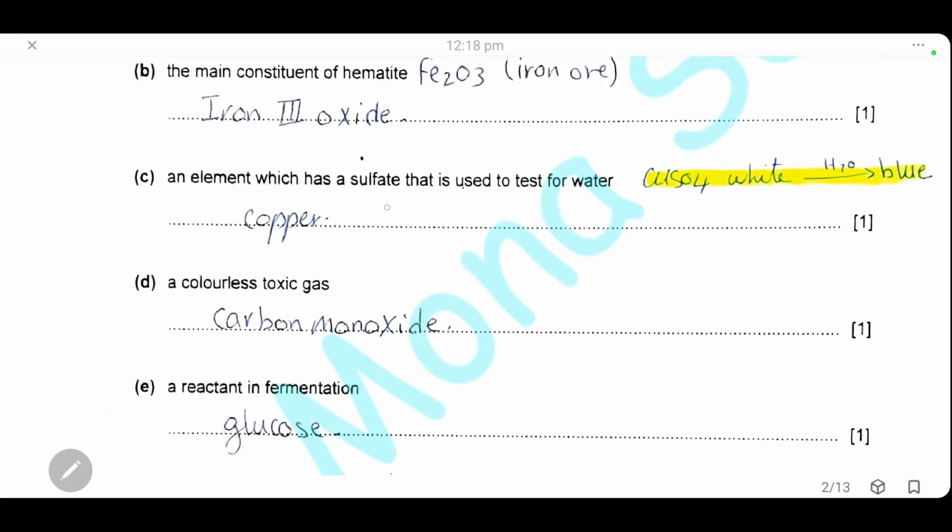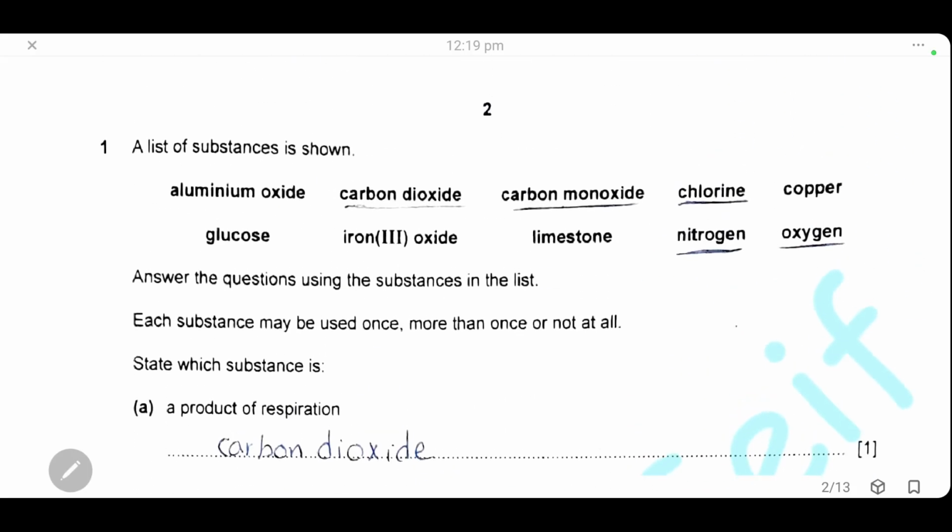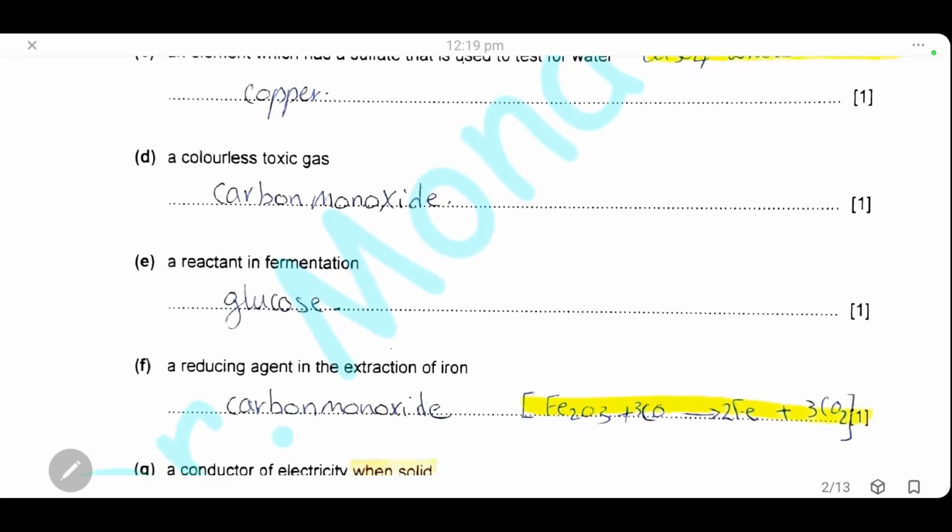An element which has a sulfate that is used to test for water. The test of water is done using anhydrous copper sulfate, which is white. When we add water, it turns to hydrated copper sulfate and it has a blue color. So copper sulfate is used to test for water, and the element is, of course, copper. A colorless toxic gas. We go back here to the last. The toxic gas is carbon monoxide.